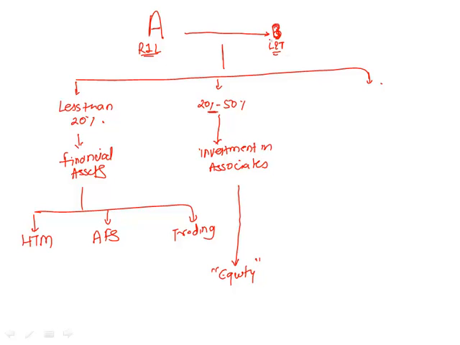But how about a scenario where your stake exceeds 50%? Now in this case, you will have control over the company. That means that company now becomes your subsidiary. And if it is a subsidiary, then the method that we would be using for accounting of this subsidiary would be consolidation.